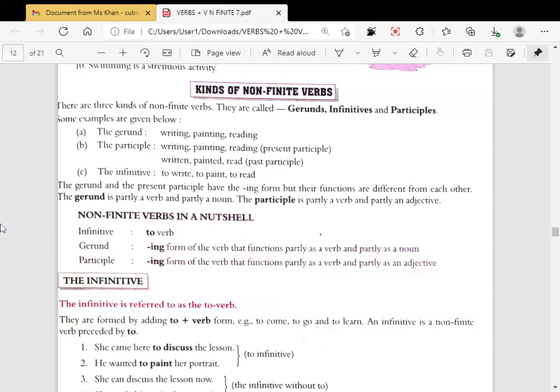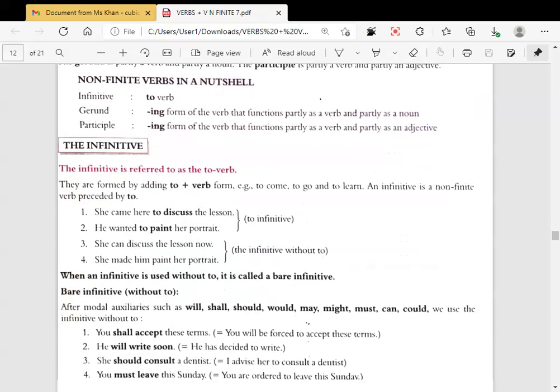Now 5 minutes to go for this period. All right. So participle. Now when we come to participle, participle also is the ing form of the verb that functions partly as a verb and then partly as an adjective. We shall see when I'll be covering this portion of the non-finite verb. Am I clear? These are the three kinds of non-finite. Is it clear? Those who are online? Okay.